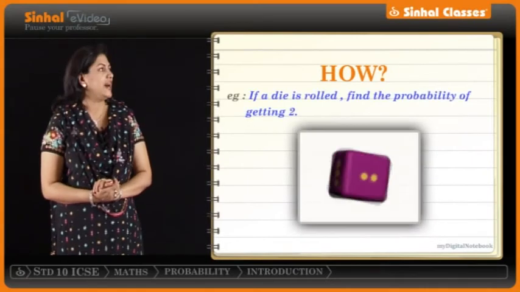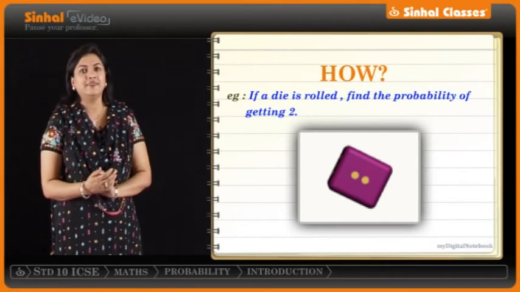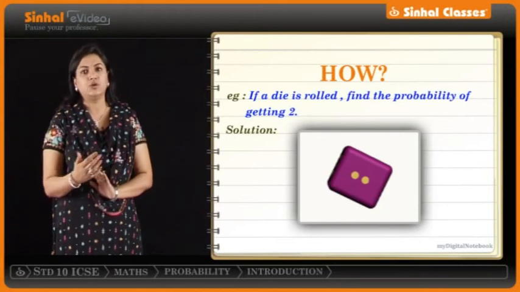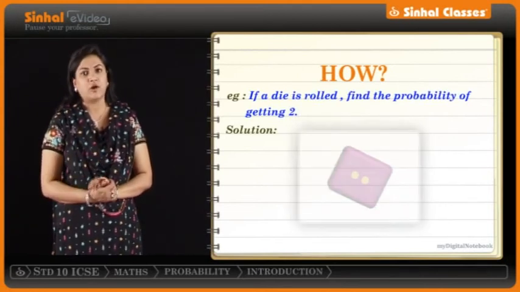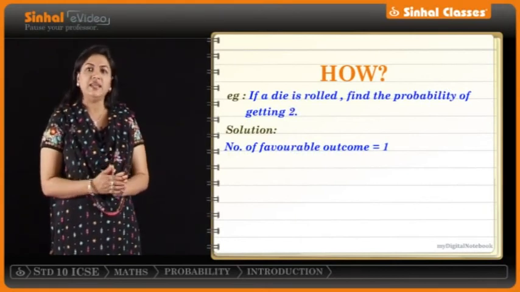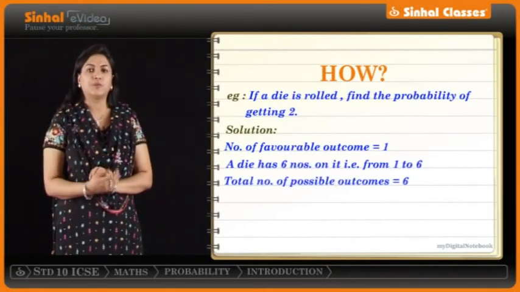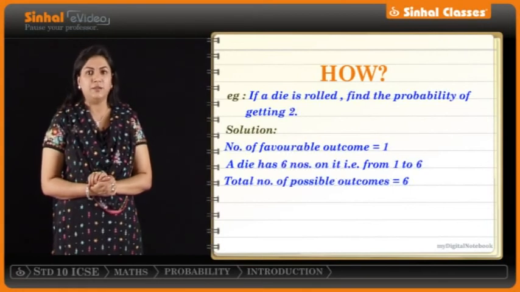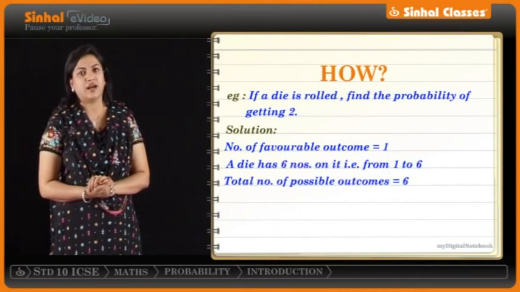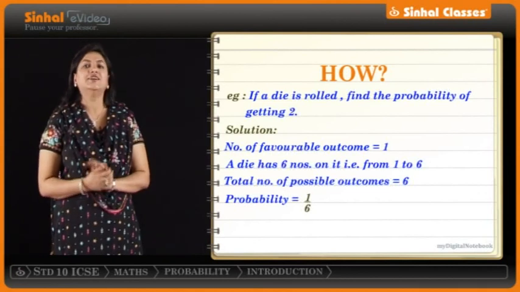Example: if a die is rolled, find the probability of getting 2 on the die. Here, the desirable or favorable outcome is getting 2 on the die. That is one possibility. Now, the total number of outcomes: we can have any number from 1 to 6. So, there are 6 outcomes. So, the probability of getting 2 on the die will be the number of favorable outcomes upon the total number of outcomes, that is 1/6.